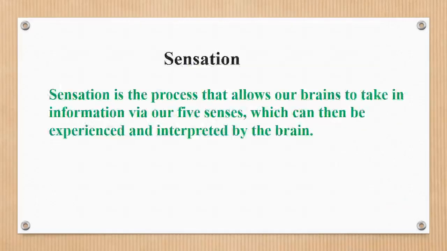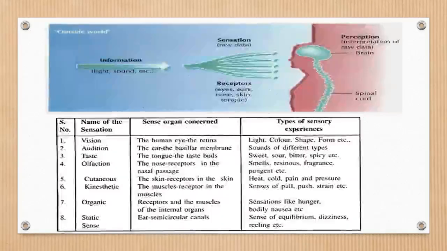Now I am going to discuss sensation and consciousness. Sensation is the process that allows our brains to take in information through the five senses. Vision, hearing, taste, smell, and touch are the so-called five senses. Here we can clearly observe the process of sensation as we receive information from the environment through our five senses and we interpret it according to our individual perceptions. This is a list of sensations in our body and the sensory experiences.